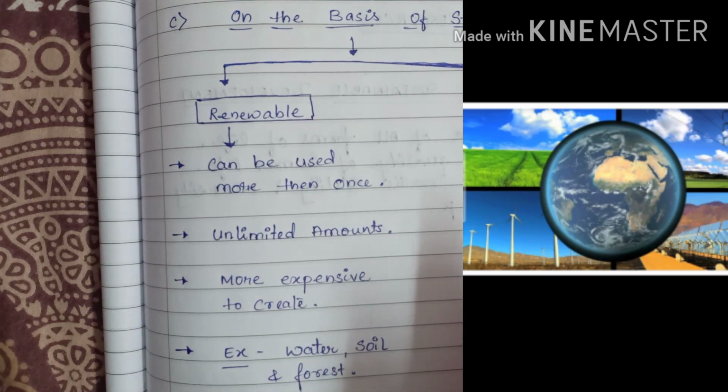Other examples, like water, soil and forest, can have their stock affected. For example, water seems to be an unlimited renewable resource, but shortage and drying up of natural water resources is a major problem in many parts of the world. This is the problem we are mostly facing today.